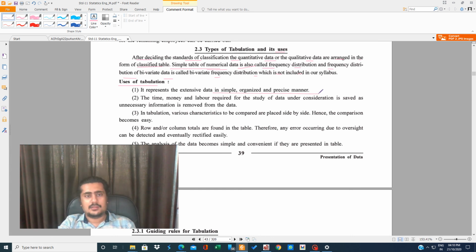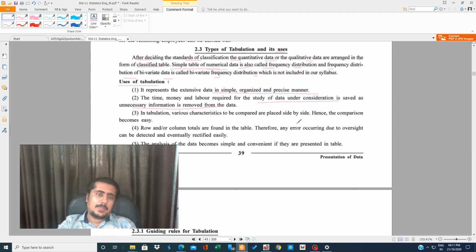So what is the use of tabulation? When you put the data in the table, it is organized, it looks precise, and it looks simple. The time, money, and labor required for study of the data is saved, as unnecessary information about the data is removed. When you prepare a table, you don't have to apply your major brain to study what is written. It simply looks like the data is understated.